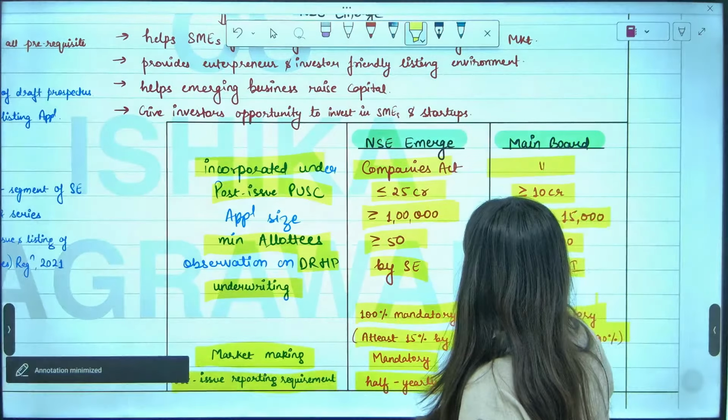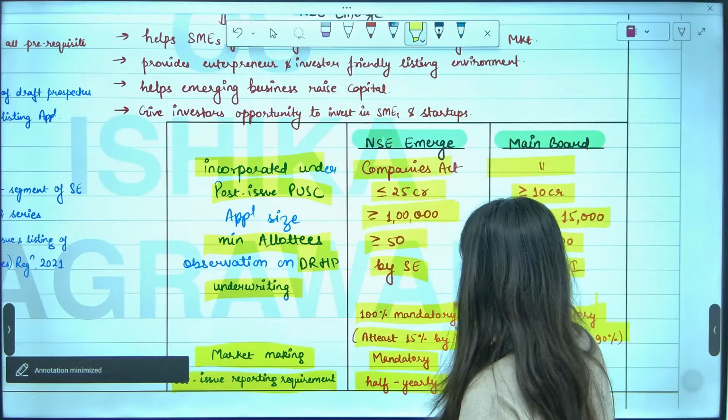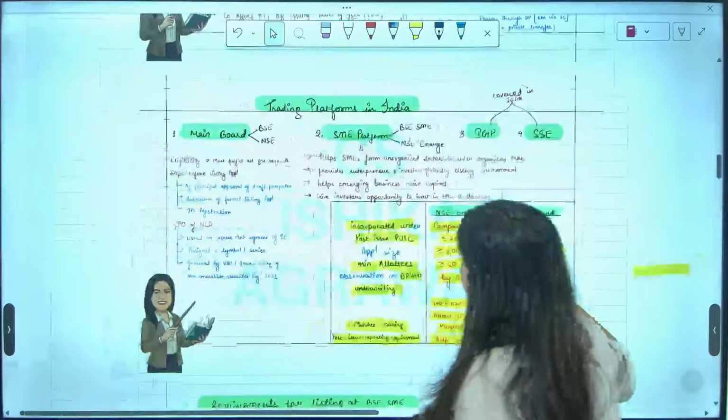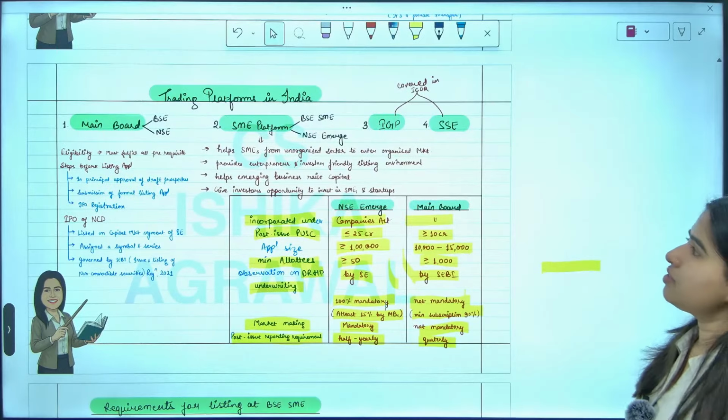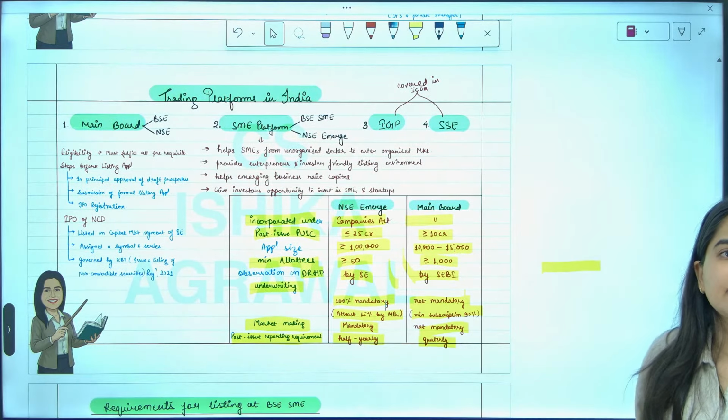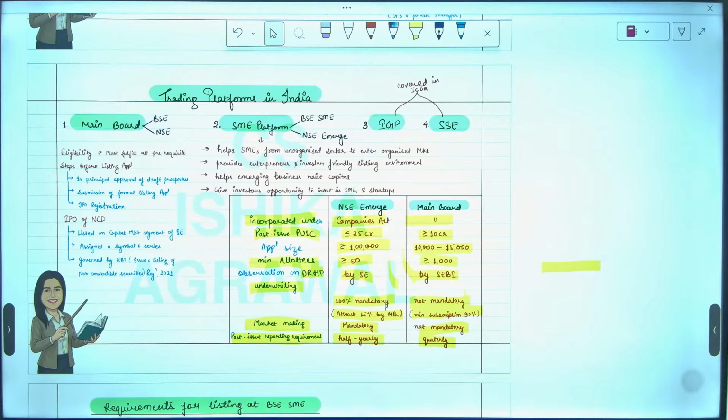Please let me know if we are clear with this particular topic of main board and SME. Are we clear with this trading platforms in India, that is main board and SME? Everybody?